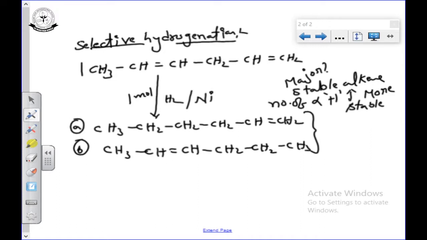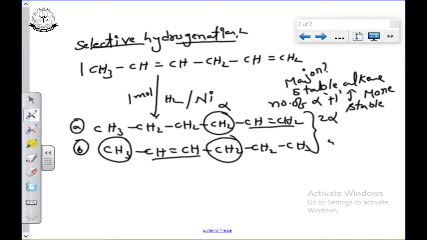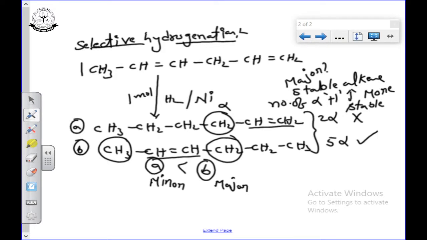Alpha hydrogen means hydrogen attached to the carbon next to the functional group. Here the functional group is the multiple bond, and the hydrogens on the carbon next to the multiple bond are called alpha hydrogens. Here we have 2 alpha hydrogens, and in the second one we have 3 and 2, a total of 5 alpha hydrogens. So this is more stable than the other. So compound B is the major product and A is the minor product. Major product means the more stable product.